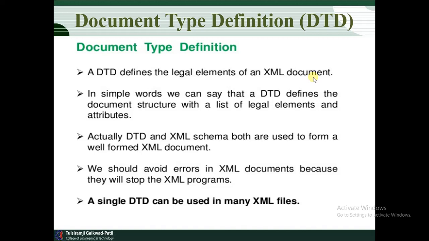Now, what is the next point here we have? In simple words, we can say that the DTD defines the document structure with a list of legal elements and attributes. What are the elements here we have? What is the list of legal elements, and what are the attributes related to that? That is very important related to DTD.